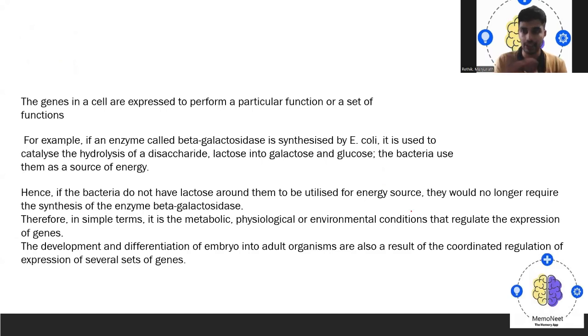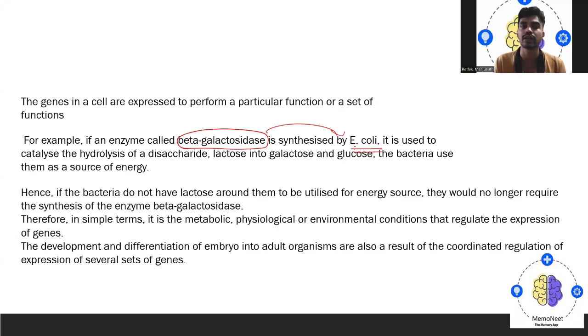As we know, genes in a cell express to perform a specific function or a set of functions. Every gene in the cell performs its own specific function. For example, beta galactosidase is an enzyme synthesized by the E. coli bacteria.